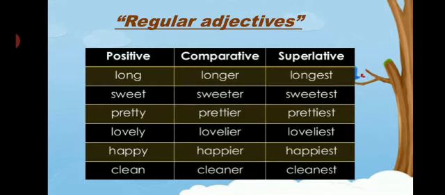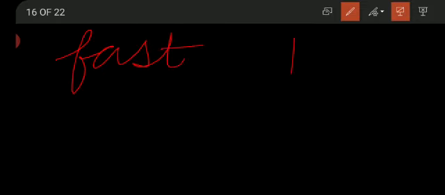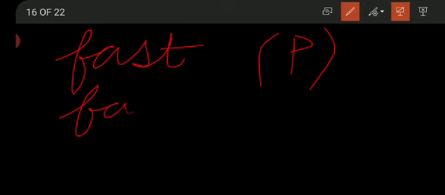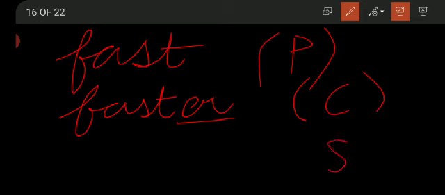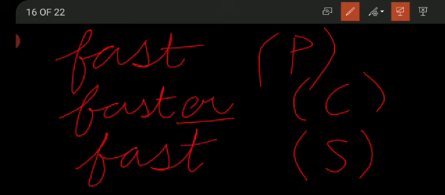Okay. Now here are some regular adjectives. In regular adjectives, students, how do we make comparative and superlative degree? For example, if I say fast, this is the positive degree. This is a regular adjective. For a regular adjective, we make the comparative degree by just adding er, and the superlative degree is made by adding est to the positive degree.